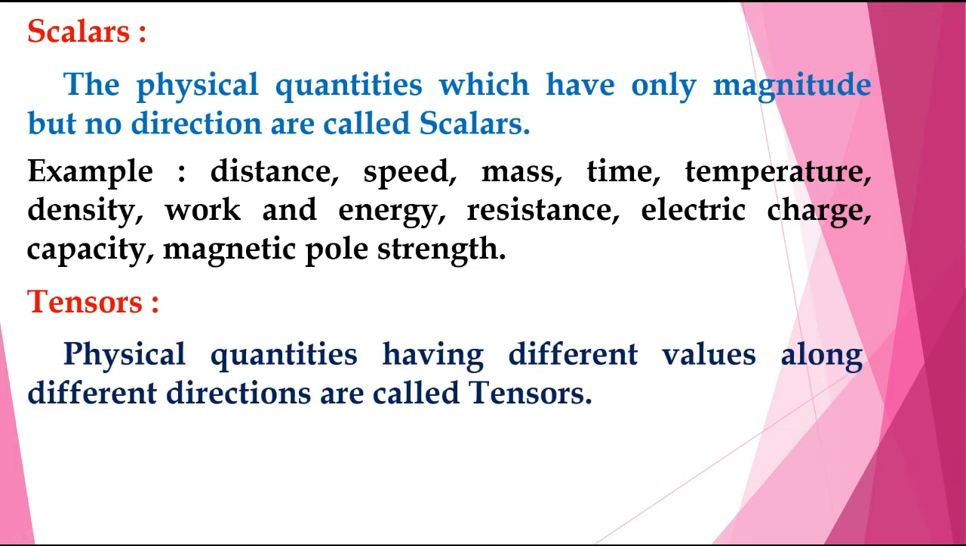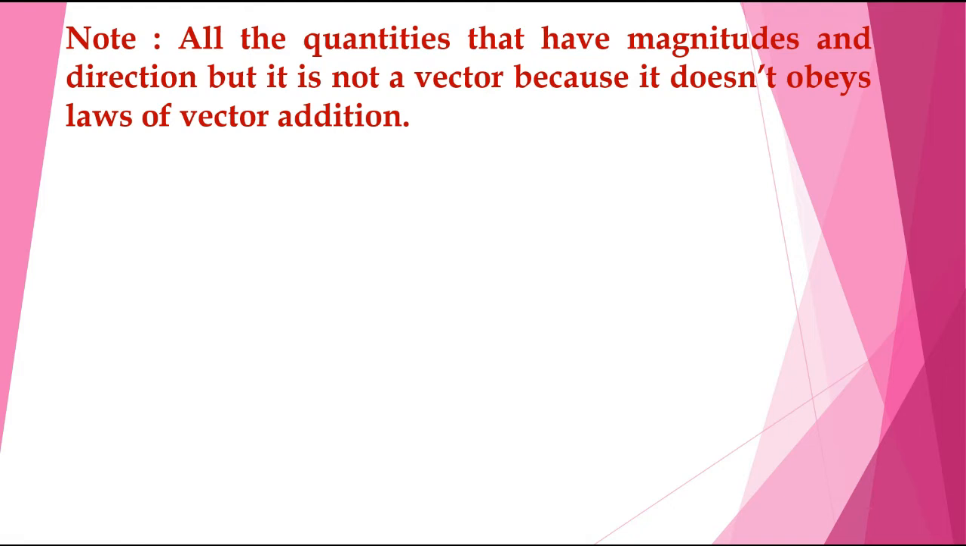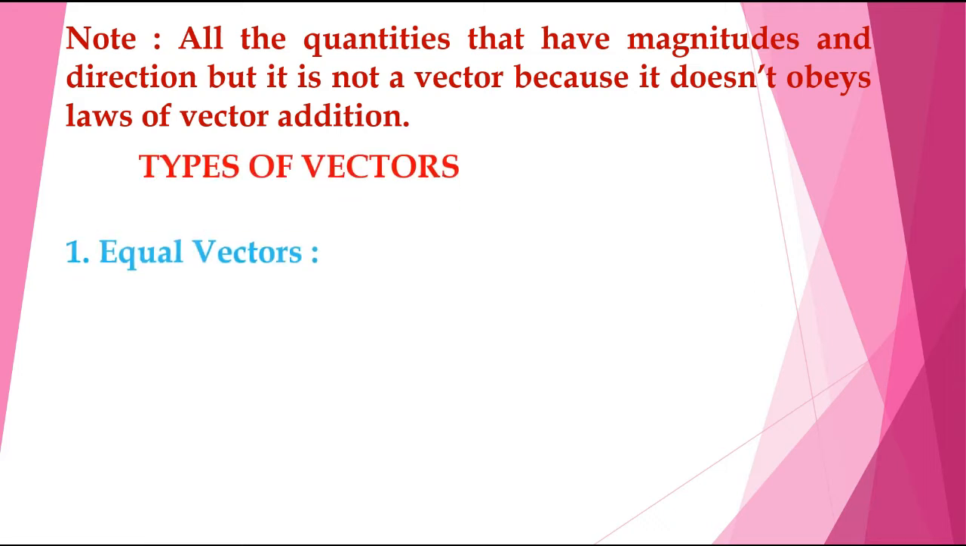Tensors. Some physical quantities have different values along different directions. They are called tensors. Examples: moment of inertia, stress, etc. All the quantities that have magnitude and direction are not necessarily vectors, because some do not obey the laws of vector addition. For example, electric current. It has both magnitude and direction, but it is not a vector quantity. Why? It does not obey the laws of vector addition. That is an important observation.